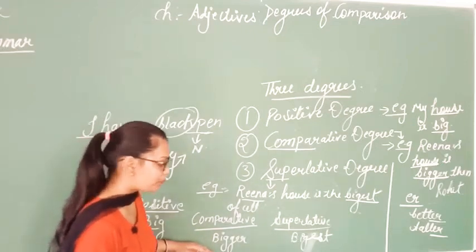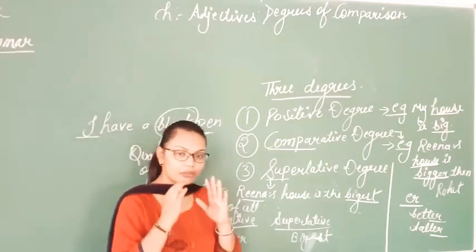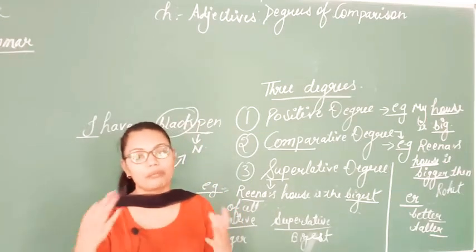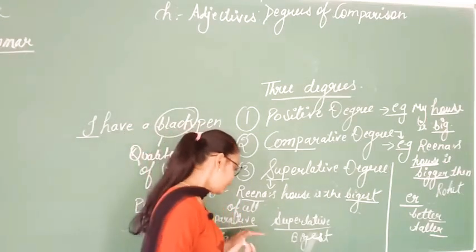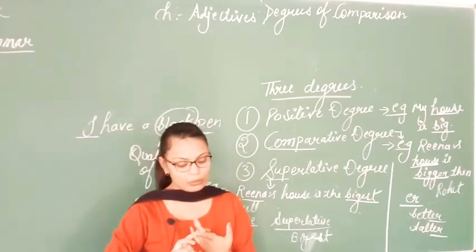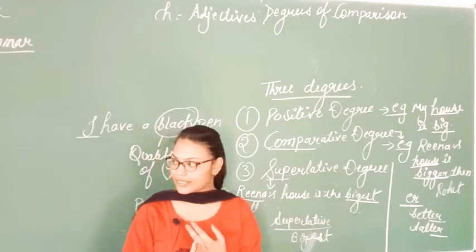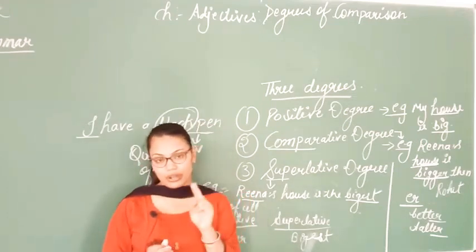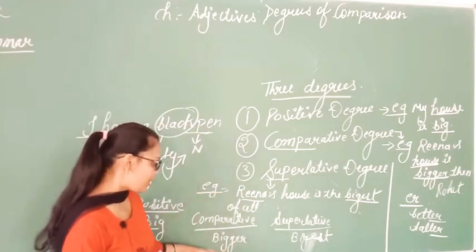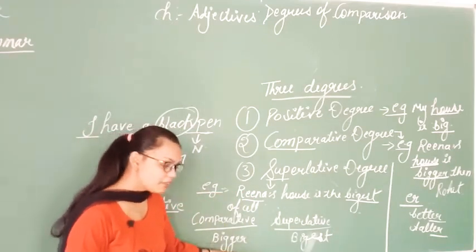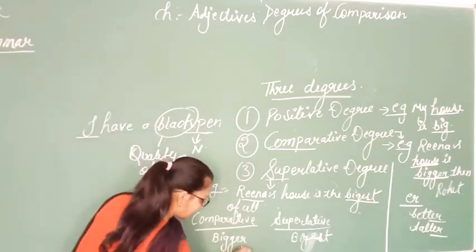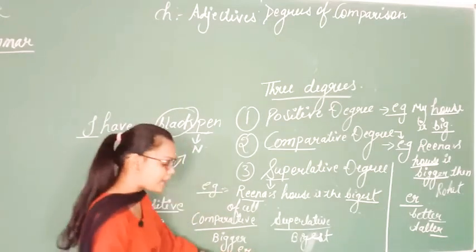Now come to the comparative degree. The word comparative itself tells you that here we are comparing two things. In this we need two things. Two persons can be there, two places can be there, two things can be there. Here we compare two things with each other. Here we have used bigger. What happens in comparative degree? Here we add er in the adjective.